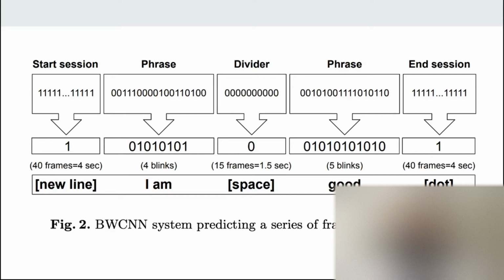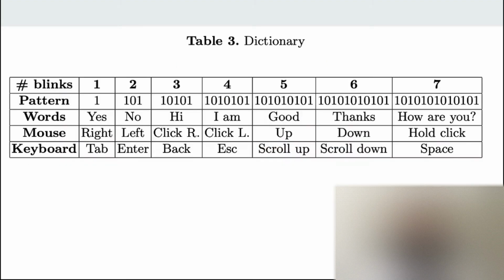The system provides a special word to start and end the session of blinking, which is keeping the eyes closed for 4 seconds will start and end the session, and the system will recognize the end of the word when the patient remains open 1.5 seconds or more. Based on the output vector, the number of blinks is calculated and is mapped with the word in the dictionary.